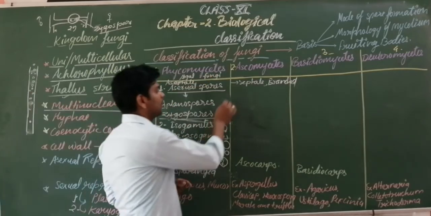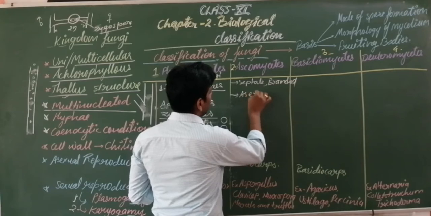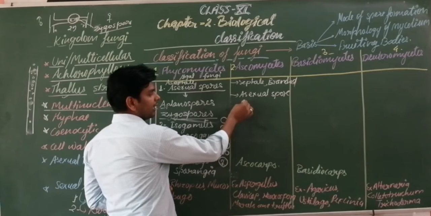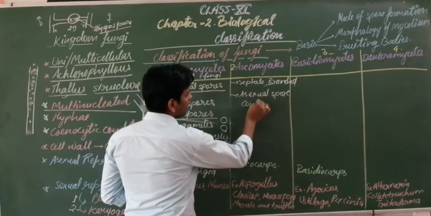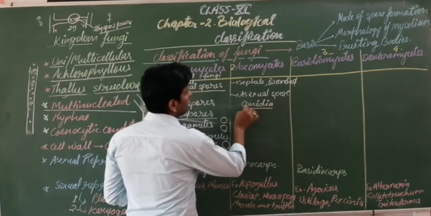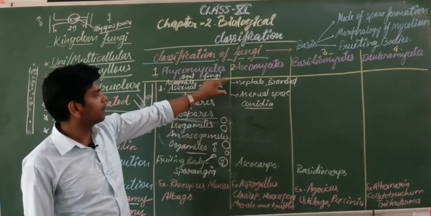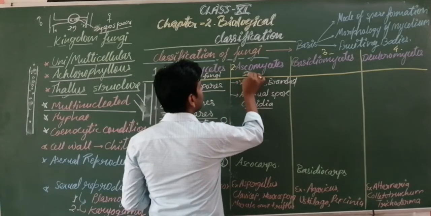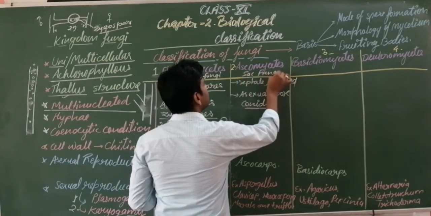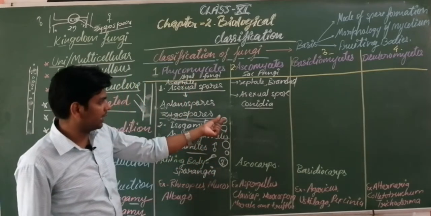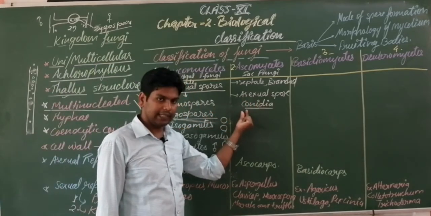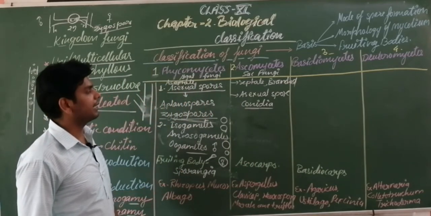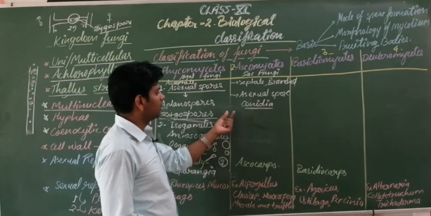You know, asexual spores, what are they? These are called conidia. So conidia are the asexual spores inside the Ascomycete category. Ascomycetes is known as the sac fungi. Why is it called so? We will discuss later. The asexual spores are conidia. How are these formed? You have studied spore formation in class 10th, so I am not going into detail.